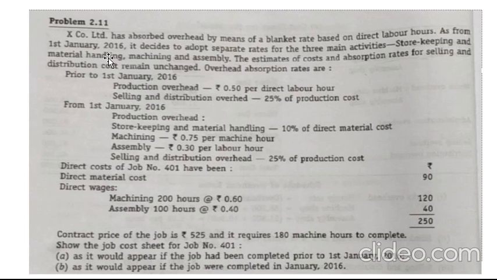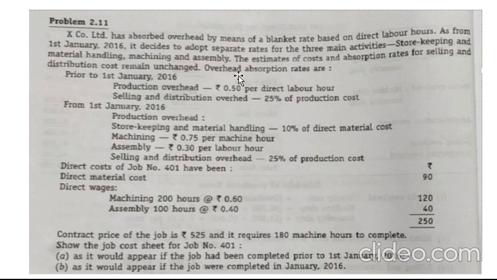In this video we will be discussing problem number 2.11. Exco Limited has observed overhead by means of a blanket rate based on direct labor hours as from 1st January 2016. It decides to adopt separate rates for the three main activities: storekeeping and material handling, machining and assembly. The estimates of cost and job and absorption rates for selling and distribution overhead remains unchanged.